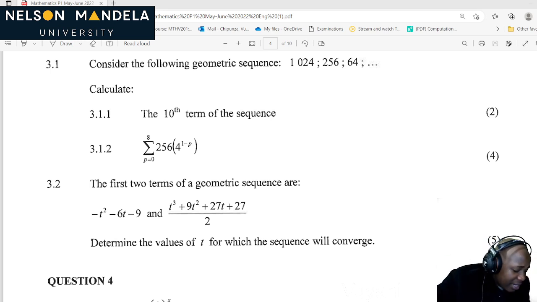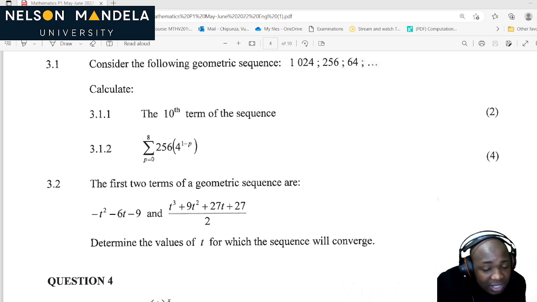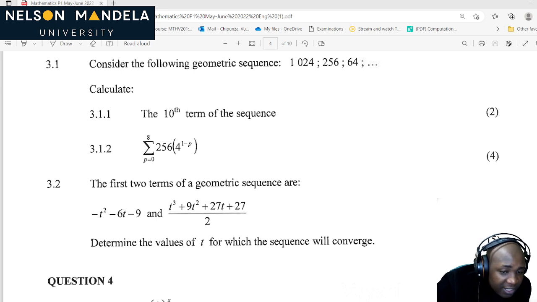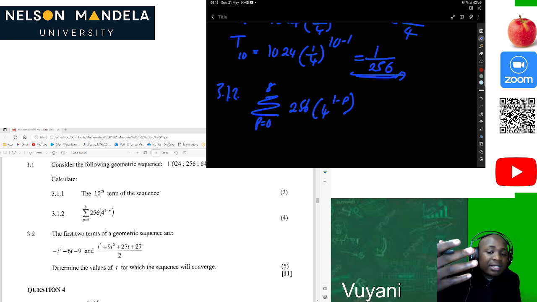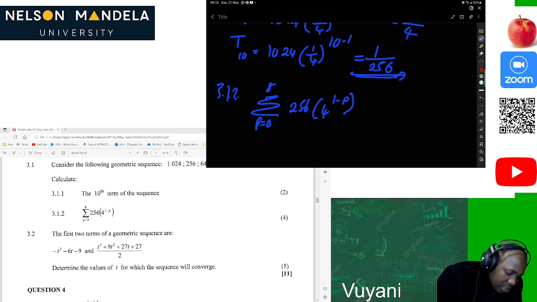Of course, guys, by now I believe you understand how to solve this fast. This is like a geometric series. When p is equal to 0, that will be 256 times 4, which gives 1024. Plus when p is equal to 1, that will be 1 minus 1 is 0, so 4 to the power 0.